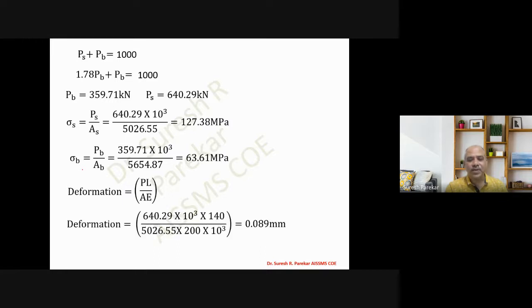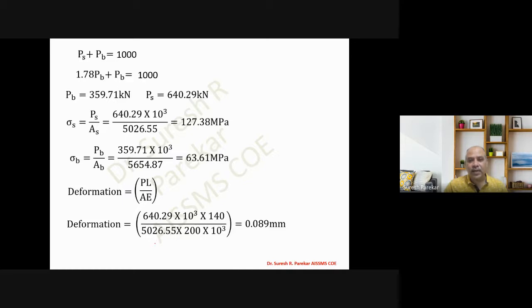Then we substitute the values for deformation, PL upon AE: 640.29 into 10 raised to 3 into 140 upon 5026.55 into 200 into 10 raised to 3. It comes to 0.089 millimeters, calculated using steel.